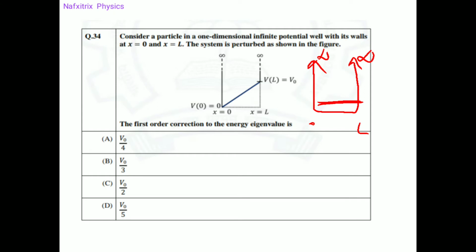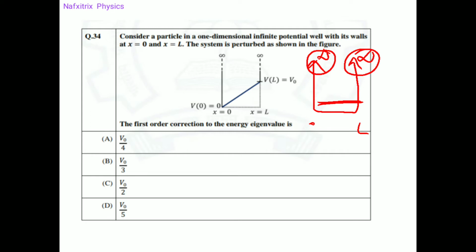But here we can see this potential. In a general infinite potential well there would be infinite potential at both edges, and in the middle the potential would be 0.